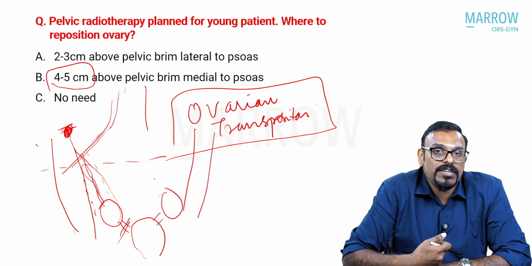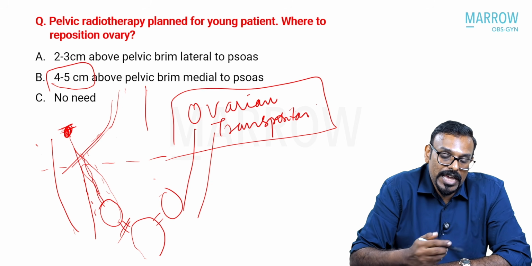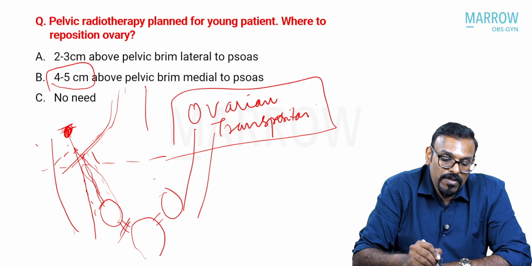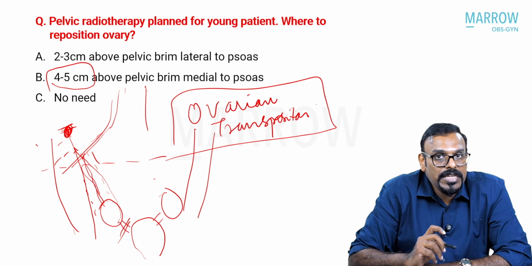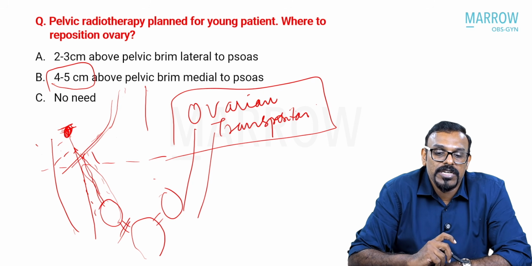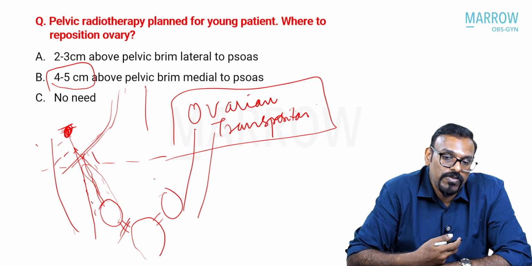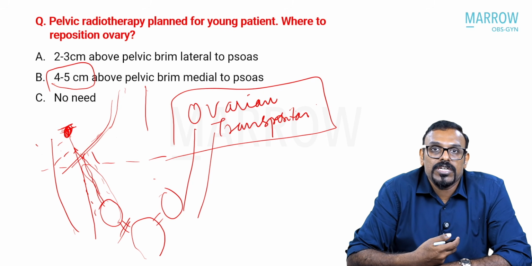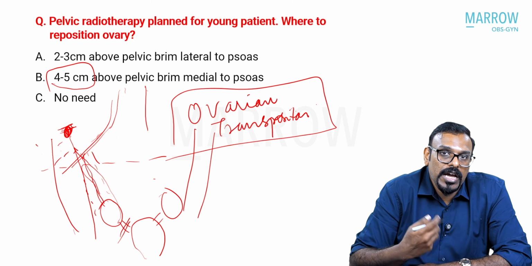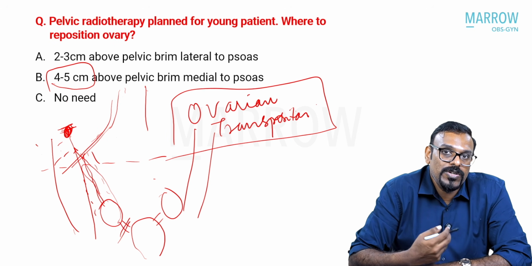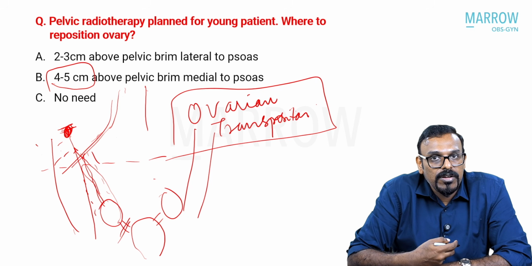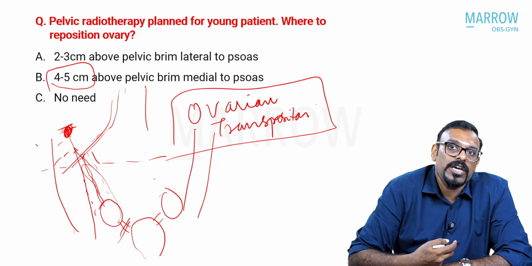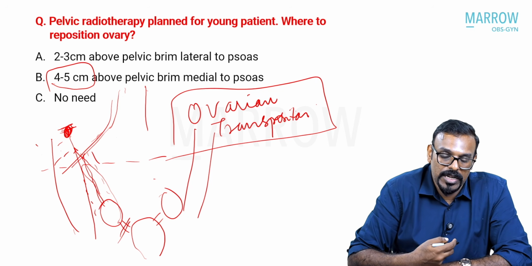There is also a danger of scatter radiation beyond the pelvic field affecting the ovarian function. But keeping these in mind, and while counseling the patient, we can take these patients up for transposition of the ovary to a higher position, craniolaterally from its present position. It can usually be done laparoscopically just prior to the planning of the RT.